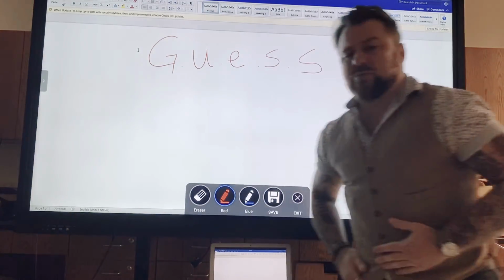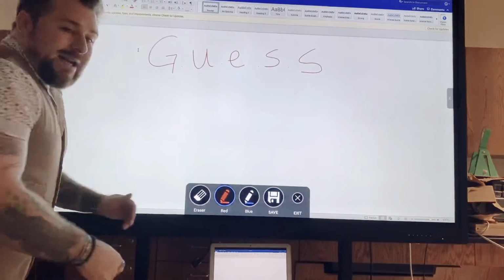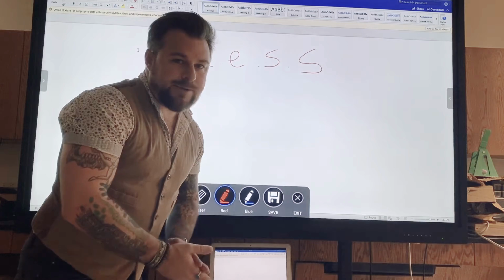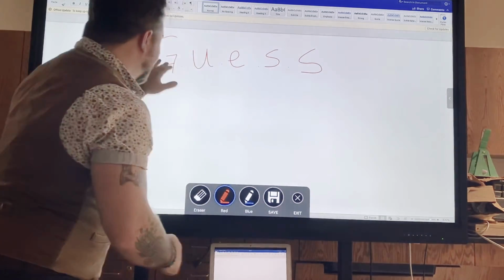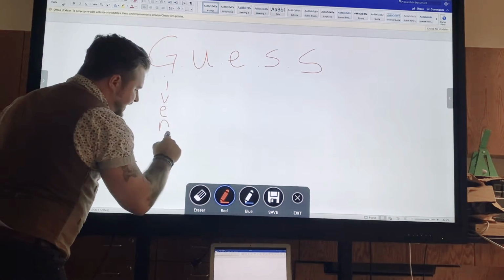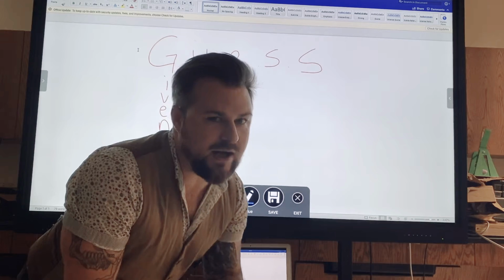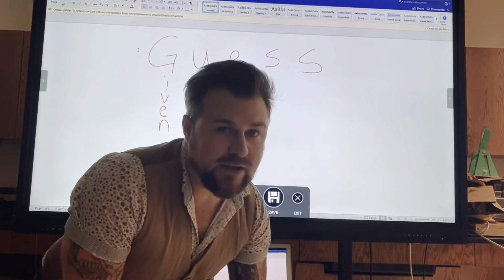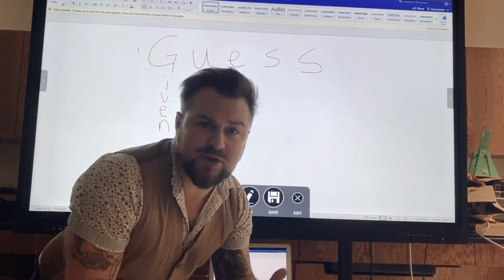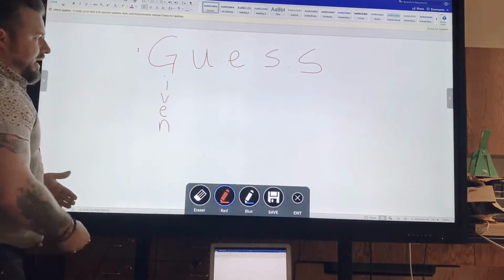So what is the GUESS method? Well, the GUESS method simply states that when I see a problem, a physics problem, a word problem, I'm going to see what is given to me. G-I-V-E-N. What is given to me? Does it give me the distance? Does it give me the time? Does it give me the speed? Does it give me the velocity? Does it give me work, power, energy, kinetic energy, potential energy? Whatever it is, what does the problem already give me?